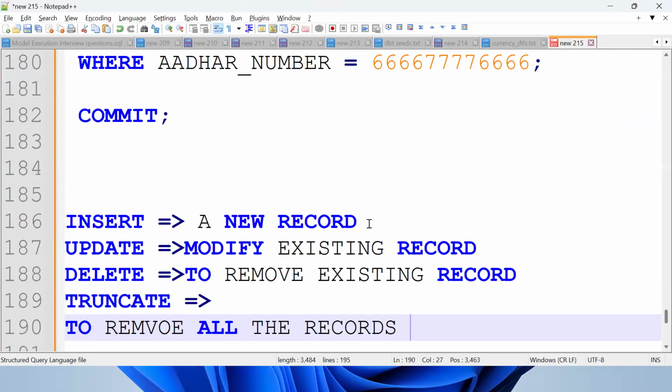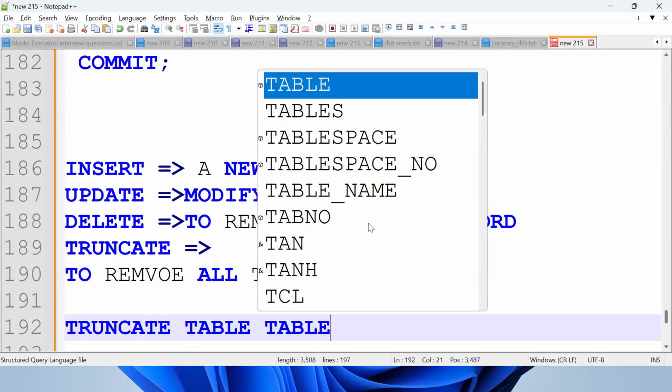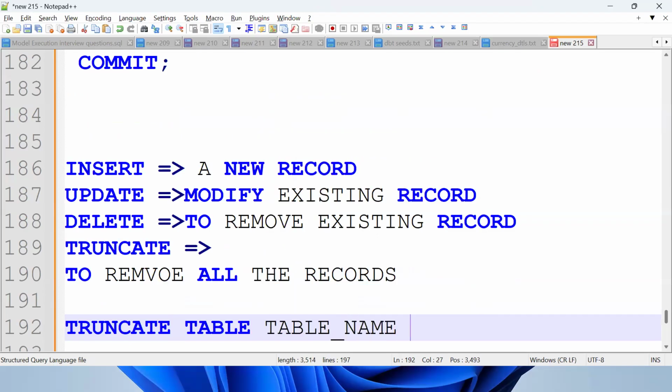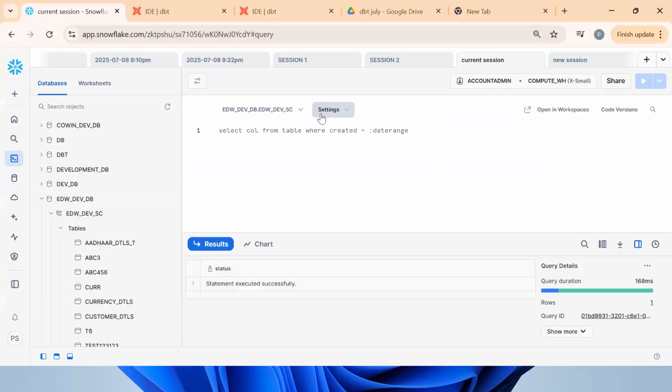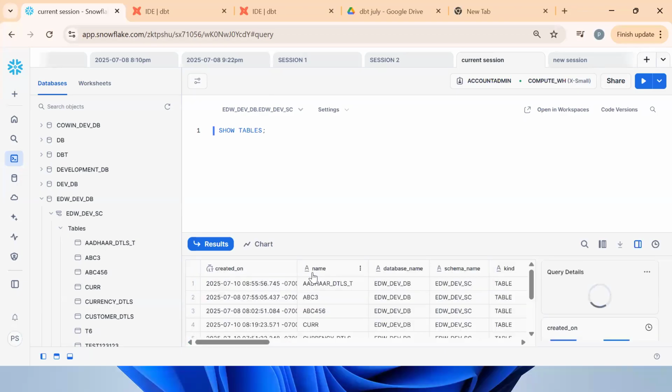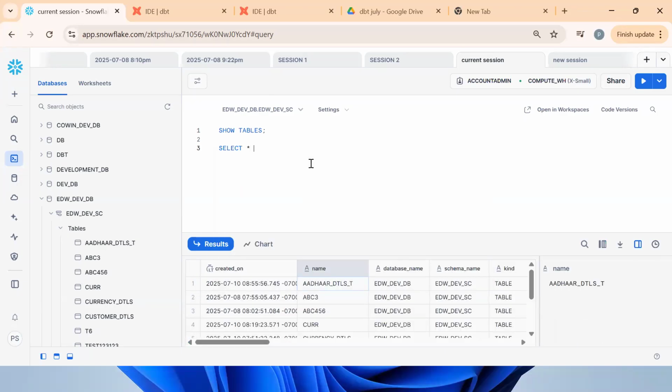See the syntax: TRUNCATE TABLE table name. Tell me, I forgot my table name. How to get my table name back? Show tables. How to fetch the data? Select statement. What is the syntax? SELECT star FROM table name. We'll see this in detail tomorrow. What is star? Everything.